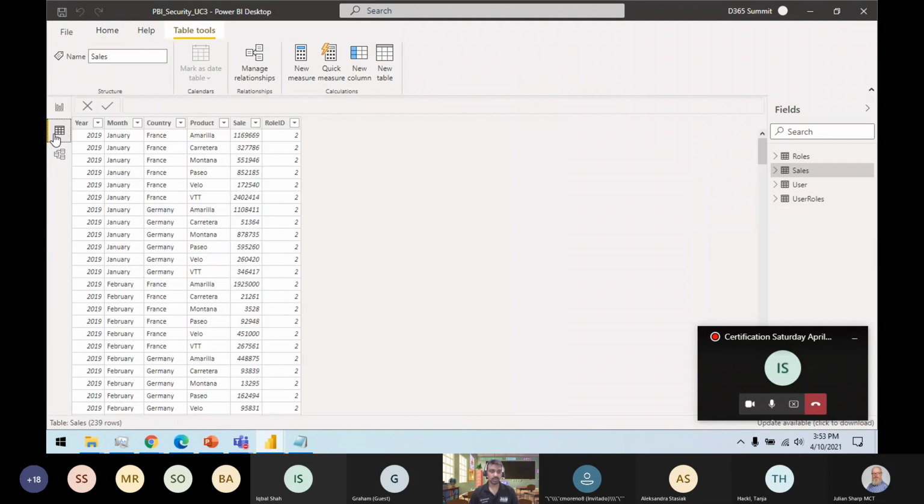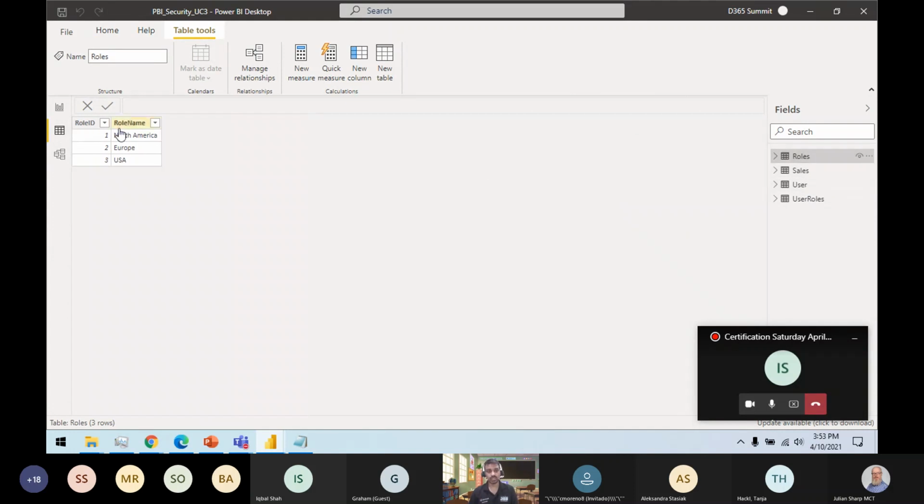If you see the data here, every fact row is assigned to a role, and the user can be grouped into multiple roles or different roles as well. And different roles have different users as well. If I go to the roles table, I have these 3 roles, and if I go to the users table, I have only these 2. So these are single dimensions. But this is the bridging table, user roles, where I have mapped the user to role mapping.